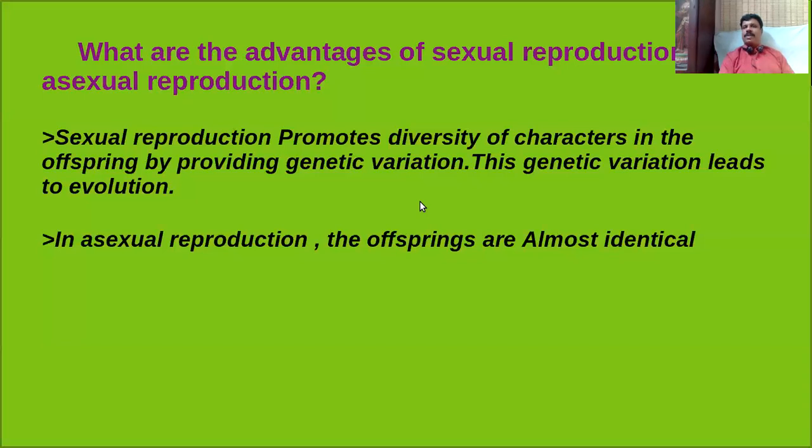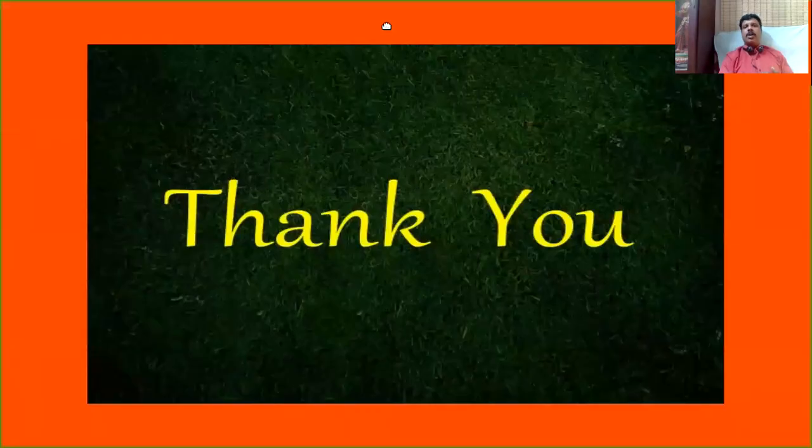Other differences we have already discussed in the beginning. In sexual reproduction, fertilization occurs. In asexual reproduction, there is no fertilization. Isn't it? In case of asexual reproduction, only one parent is there, but in case of sexual reproduction, two parents are there. Is it clear? This is something about the introduction to the topic of reproduction in organisms.